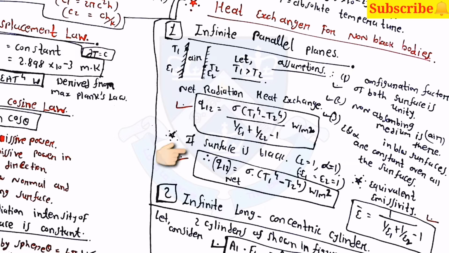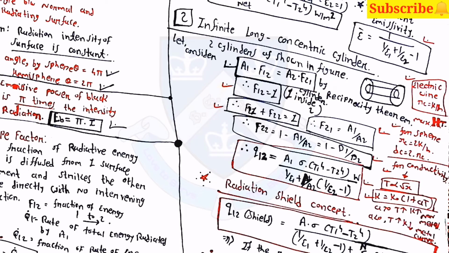Then if a surface is black, then Q12 is equal to sigma into T1 raised to 4 minus T2 raised to 4. Here epsilon is equal to 1 and alpha is equal to 1. Then for equivalent emissivity, epsilon bar is equal to 1 divided by 1 upon epsilon 1 plus 1 upon epsilon 2 minus 1. Then for infinitely long concentric cylinders, let us consider two cylinders as shown in the figure. Then A1 into F12 is equal to A2 into F21. Here F12 is equal to 1, and F21 plus F22 is equal to 1. Then F21 is equal to A1 by A2.